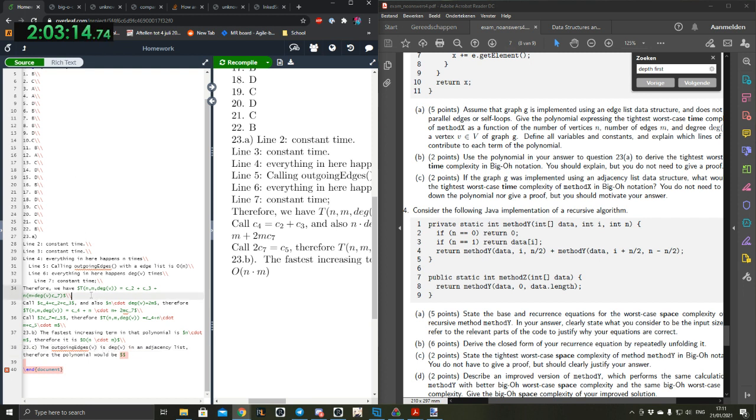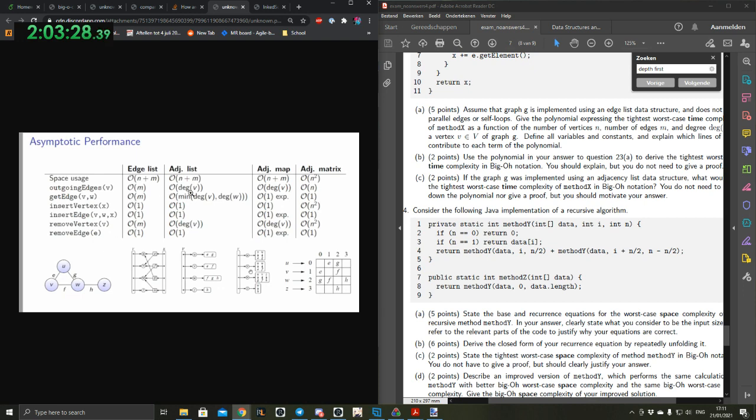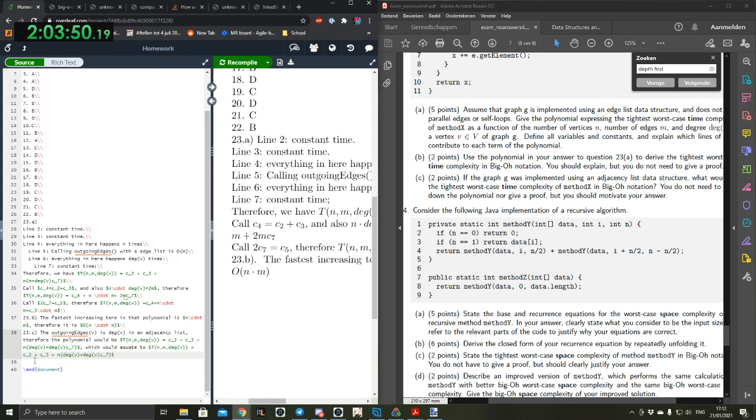So we have this is the original polynomial, and let's see, outgoing edges in our thing with O(m), and now in the new thing it will be O(deg v), which would equate to, this is, what do we call it, constant?